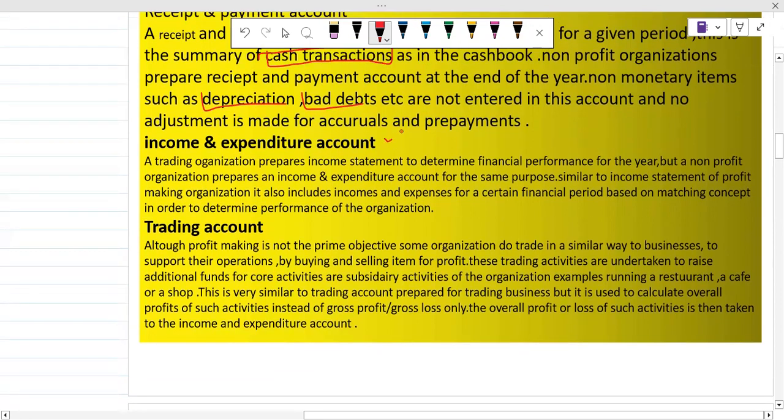So after that, the second account is the income and expenditure account. I think we should first discuss the trading account. Trading account, or you can say the refreshment account.